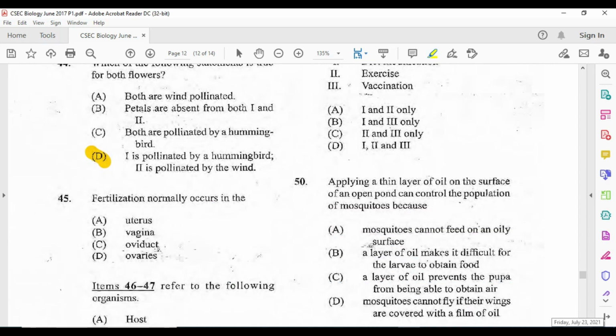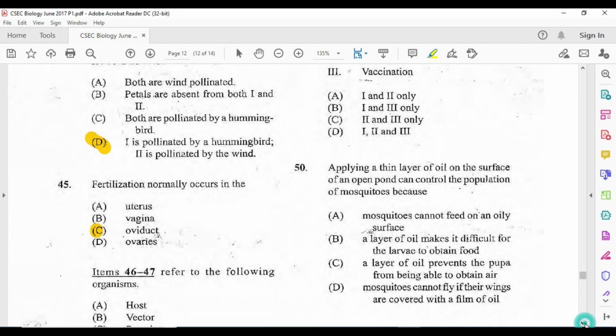And question 45, fertilization normally occurs in the uterus, vagina, oviduct, ovaries. Alright, I like to just hop onto it when it's very easy like this. It's implantation that takes place in the uterus. It is pretty much the copulation that would have been taking place in the vagina. And of course the ovaries release the eggs. So fertilization takes place in the fallopian tube or oviduct, making C the answer here. We move on to question 46.